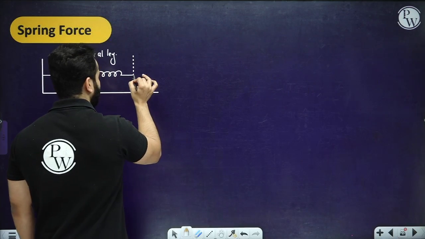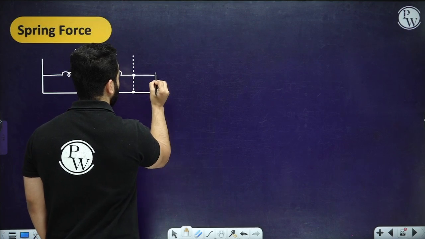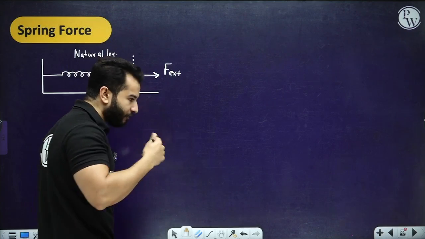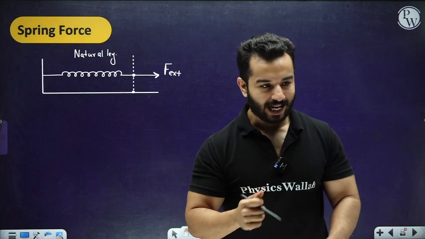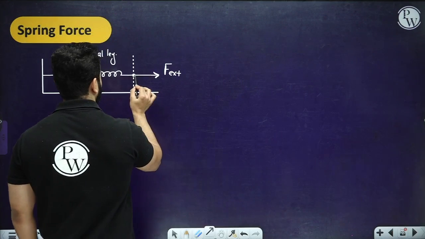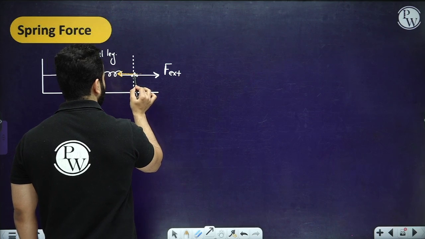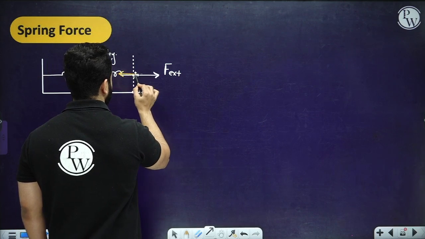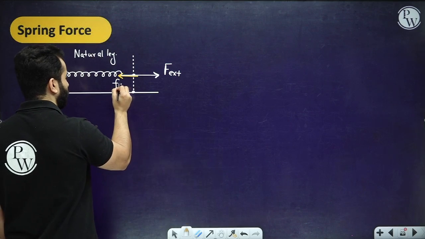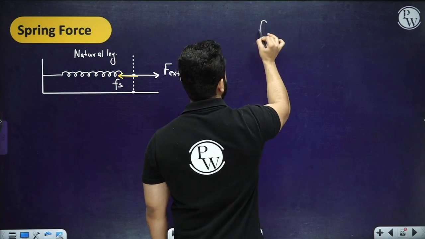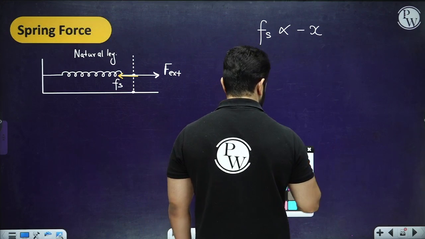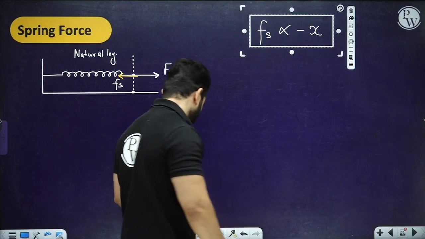At this point, if we now apply an external force to this end, the spring will start to elongate, right? And as soon as the spring starts to elongate, there will be a spring force that will act along the spring in the opposite direction to the extension or the compression, right? And this is the spring force that we are talking about. So spring force can be written as negative times the displacement, right? And it is also quite logical.